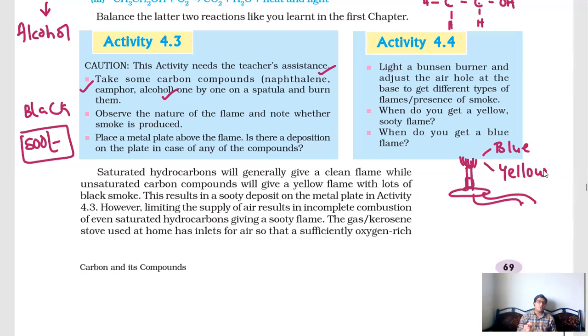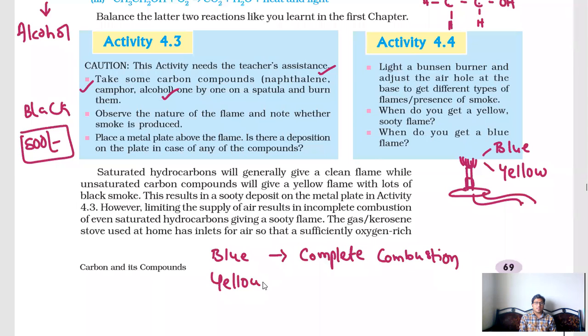Whenever you are getting a blue color flame, that means complete combustion. Whenever you see a yellow flame, the indication is incomplete combustion.